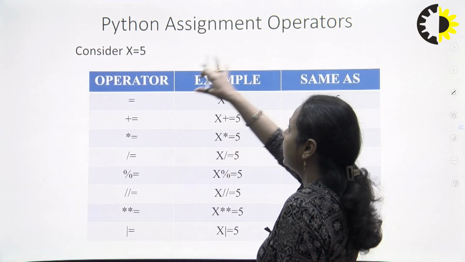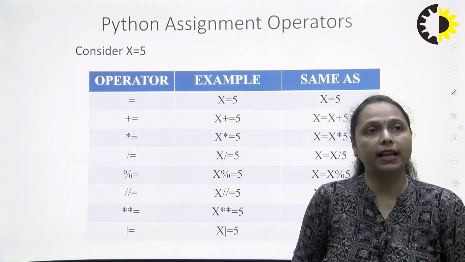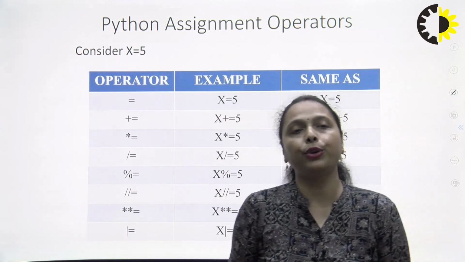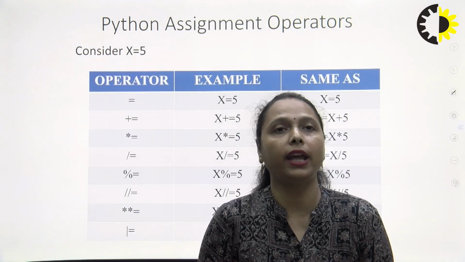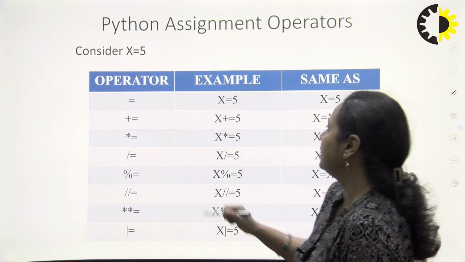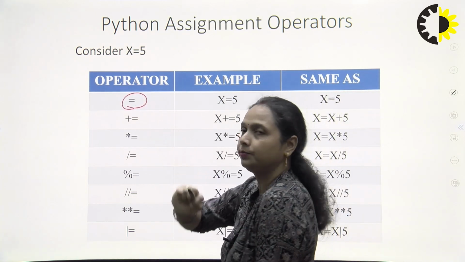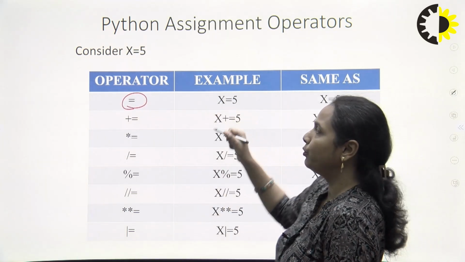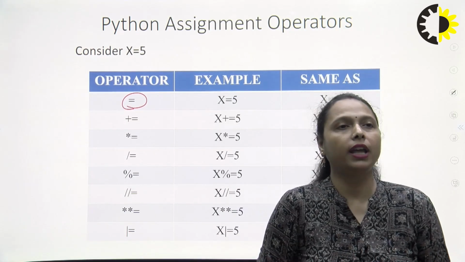Next, we have the assignment operators. So, what are assignment operators? Whenever we assign a certain value to any variable, it is an assignment operator. The assignment operator is the simple equal to sign. If I write x equal to 5, it means I am assigning 5 to x.